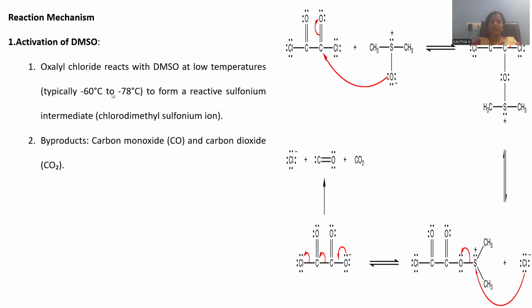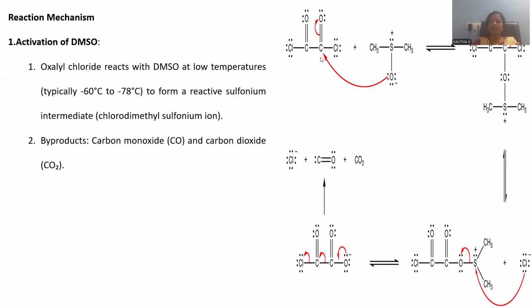Lower temperatures are the requirement there to form a reactive sulfonium intermediate, right? Sulfonium intermediate formation is possible. Chlorodimethyl sulfonium ion in specific will be formed. In addition to this expected intermediate, there are other byproducts also originated. One is carbon monoxide and another is carbon dioxide. This is the way the reaction mechanism is schematically represented.